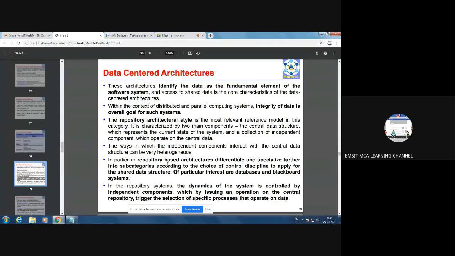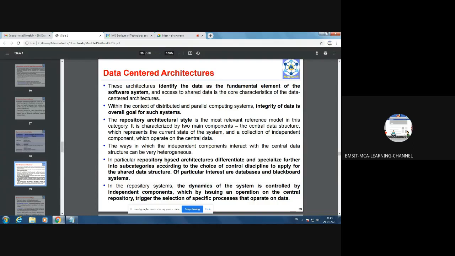In the repository systems, the dynamics of the system is controlled by independent components. The dynamics means the internal activities that are happening are controlled by independent components. Why independent components?